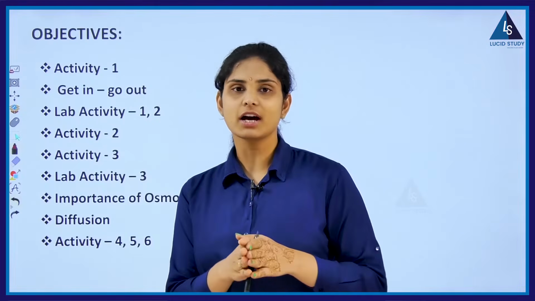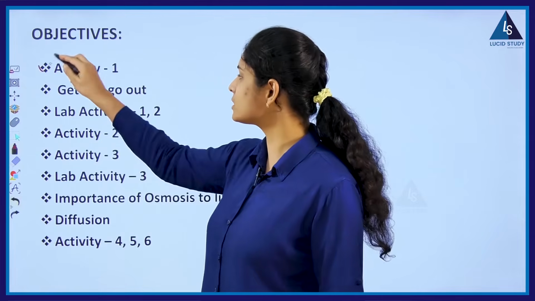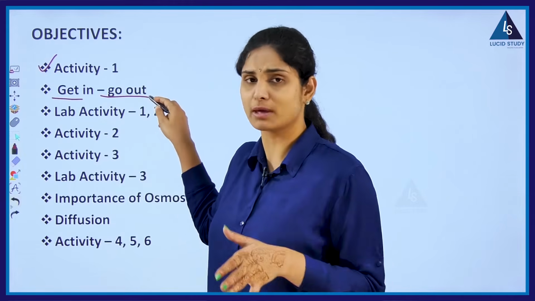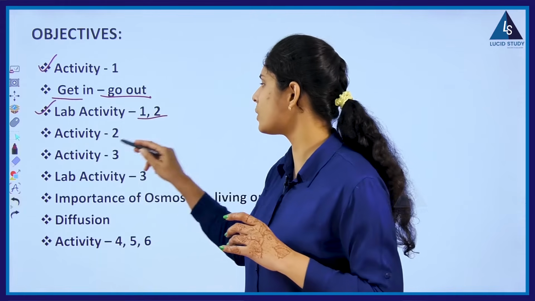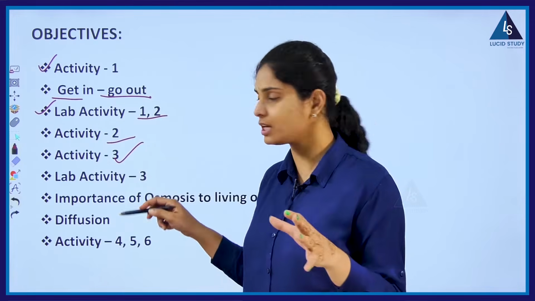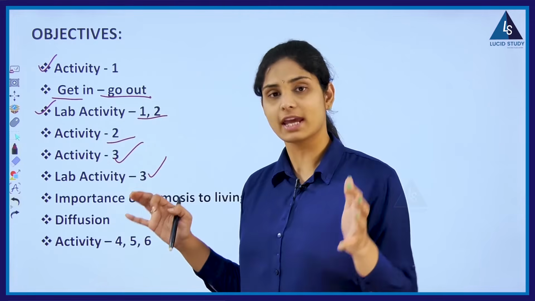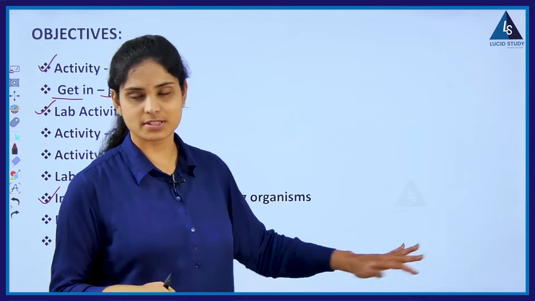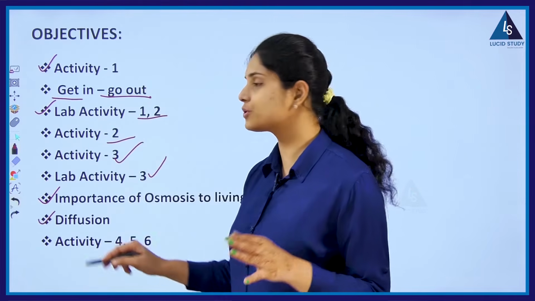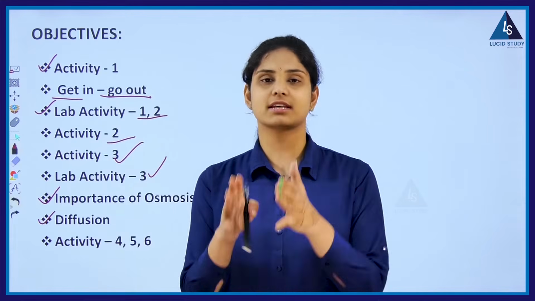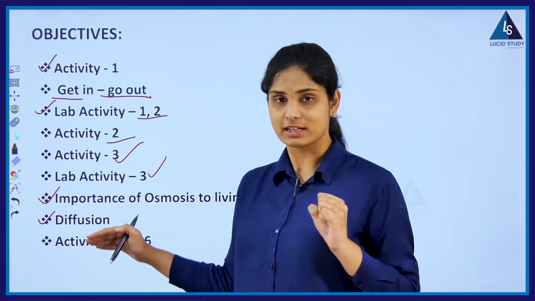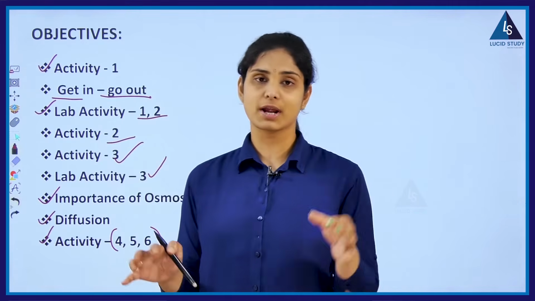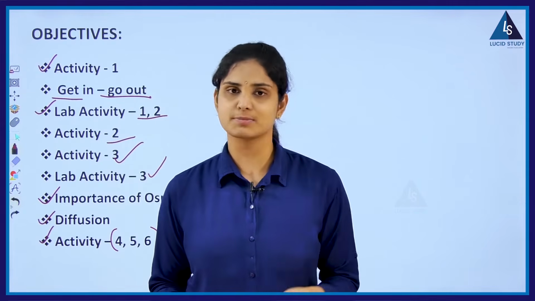In this chapter, we are going to cover the objectives with activity 1, get in and get out of the chemicals in the plasma membrane, and we have lab activity 1 and 2 and lab activity 3. Also we talk about different experiments with the importance of osmosis in living organisms, and we talk about the diffusion process. Yes, keep this excitement on so that we can discuss it. And then we have activity 4, 5 and 6, talking about the practical experiments done regarding the plasma membrane.